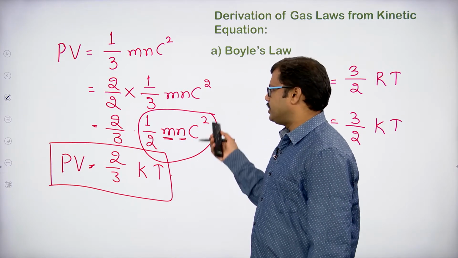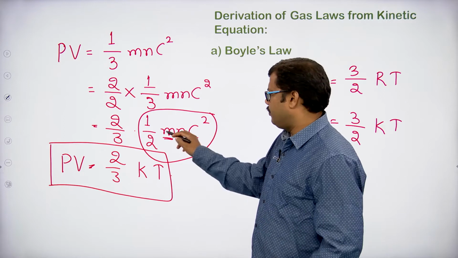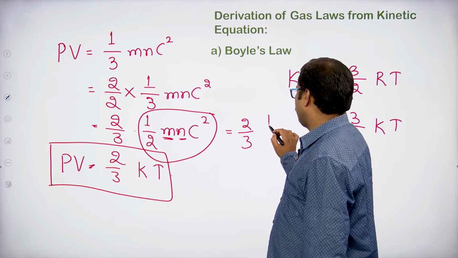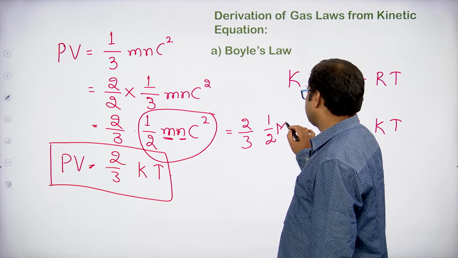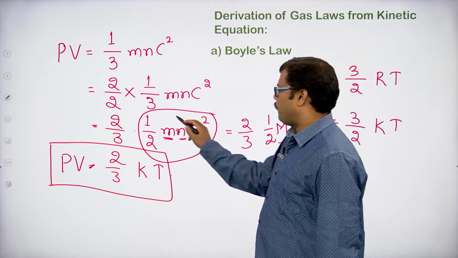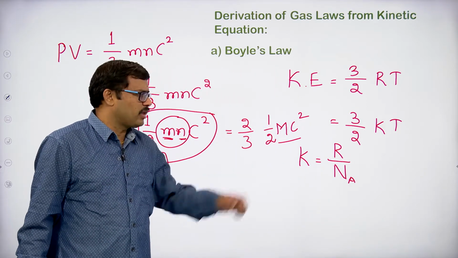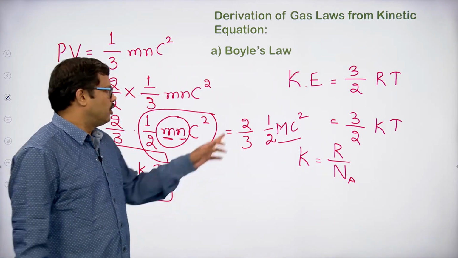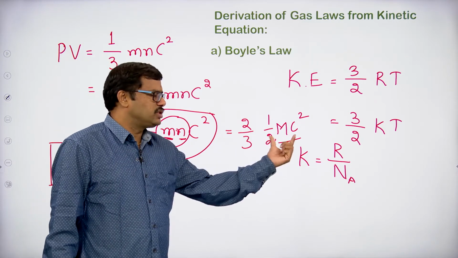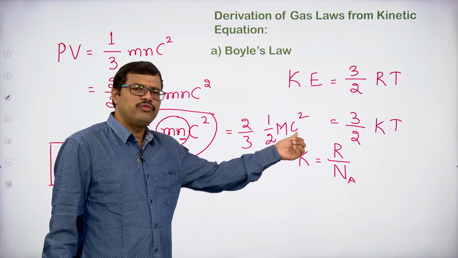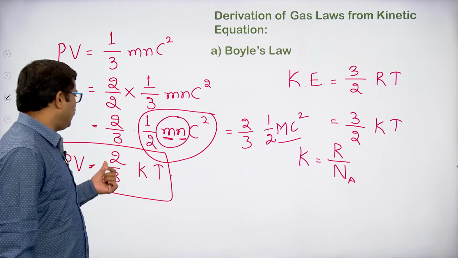So, with half mc square, m into n, I can write it as 2 by 3 into 1 by 2 m c square. The product of small m and small n is equal to capital M, the molecular mass. So, it becomes 2 by 3 into 1 by 2 mc square. 1 by 2 mc square, half m v square, is the kinetic energy. So, we are writing it as kinetic energy.